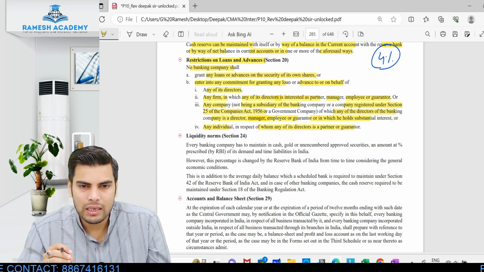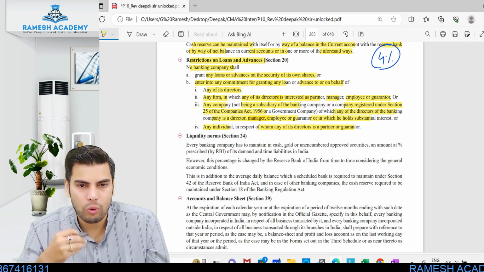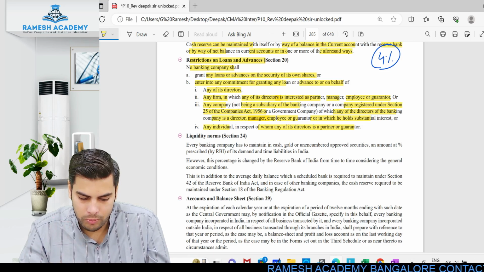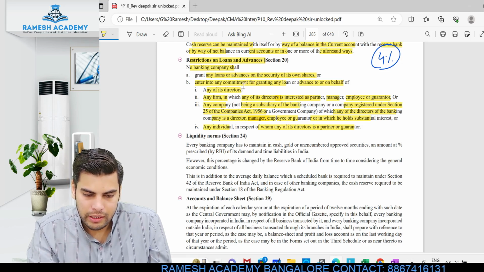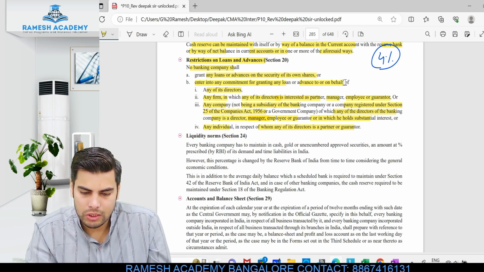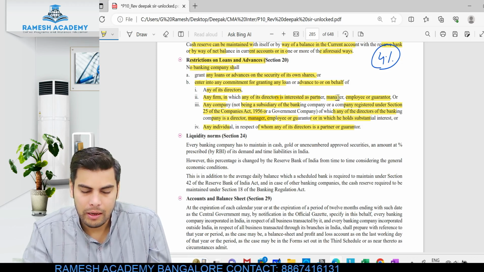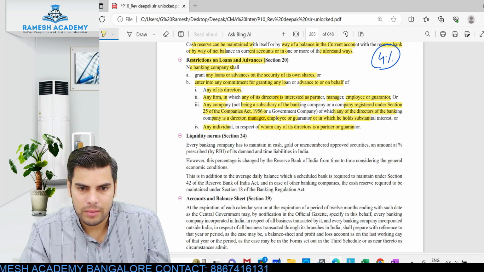So basically what they are trying to say is the banking company will not be providing any loan if they are taking the collateral security as its own shares. If I am holding shares of SBI, I cannot provide these particular shares as collateral security and take the loan from SBI, not possible. Same way the banking company will not be providing any loan to its directors. Look at this: enter any commitment or granting any loans or advances to or on behalf of the directors, any firm in which the director is a partner or he is an interested person or he is holding substantial interest in that particular organization.